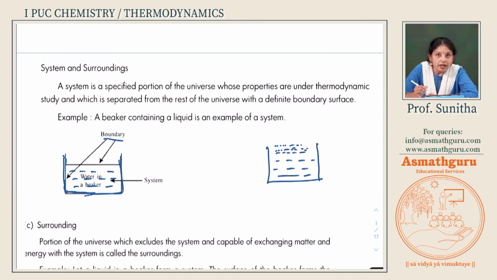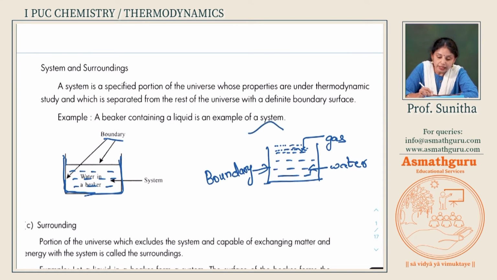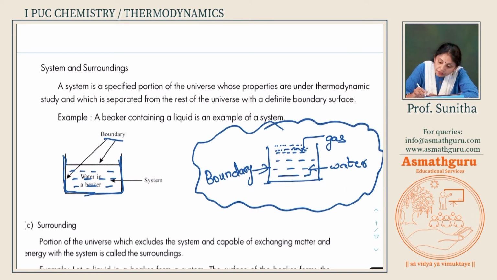Now, this gas, the water vapor, along with water, are enclosed in this boundary. This is the boundary. So, this will become the system. And anything which is surrounding the system, everything outside, will now be called the surrounding.